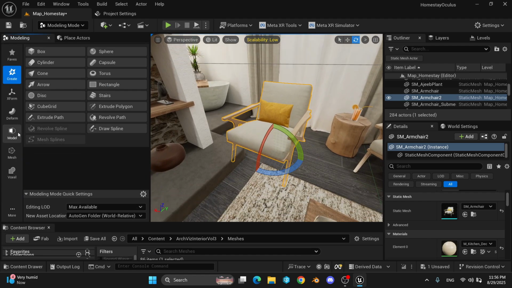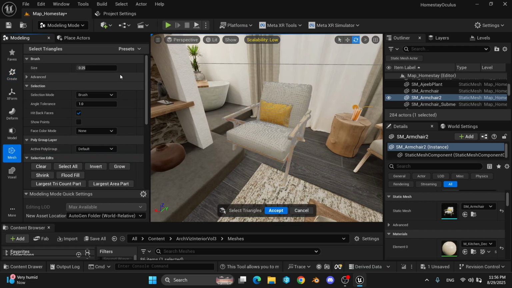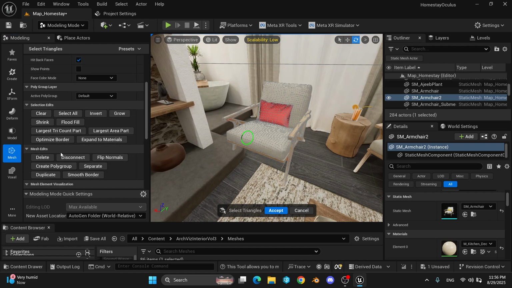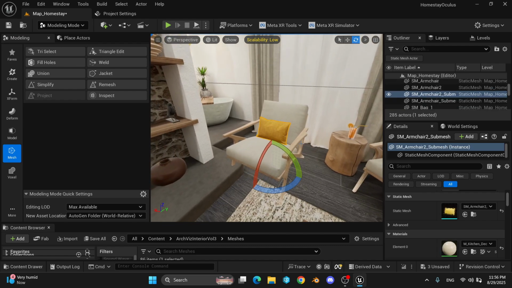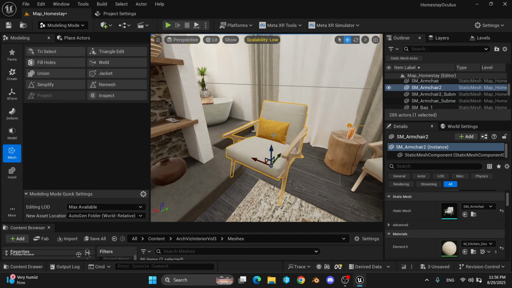So go into the mesh section, try select, and all in group, and select the pillow, click separate, and click accept. Alright, so we now have separated the pillow from the chair.